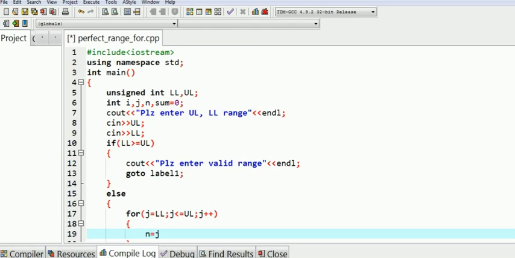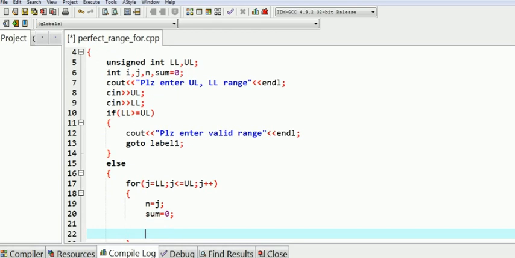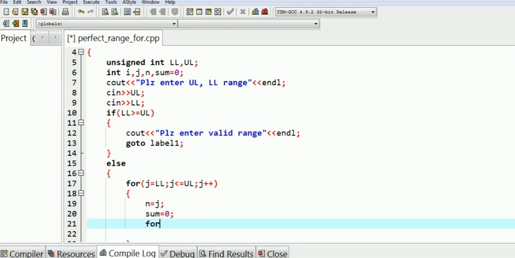Now store the value of j in n, initialize sum with 0. Now the inner for loop with these 3 parts, that is initialization of the inner loop control variable i with 1, condition, that is i less than or equal to half of the number, i++.